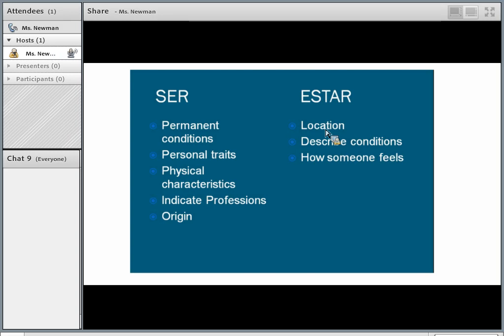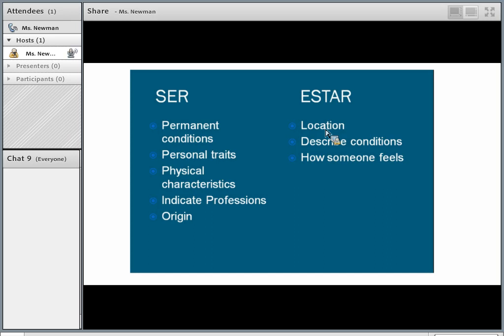Okay? So if I said, my cup is on the table, that's a location. You're going to use estar. And yes, that could be temporary. My cup might move around, right? But if I said where my house is located or where the city is located or the country or an ocean that's always located there, it's still a location. Always use estar for a location.